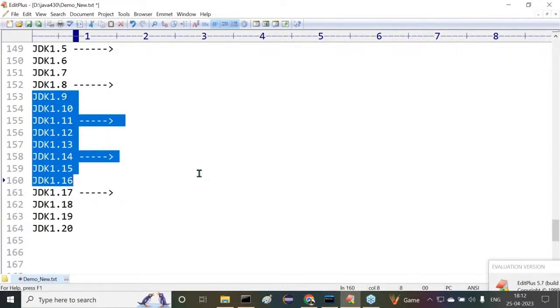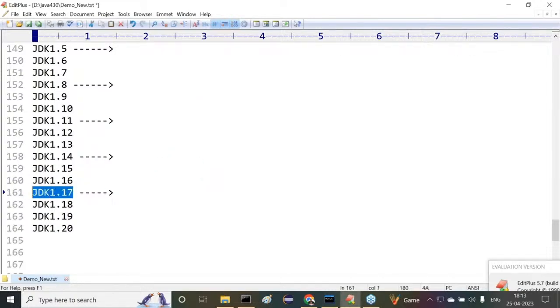Understand Oracle's approach here. Oracle is introducing a new version every 6 months. They have introduced these many versions, but companies are trying to use 17 directly. They are not even having a look at these versions. Now at present, the trend is going on like this.